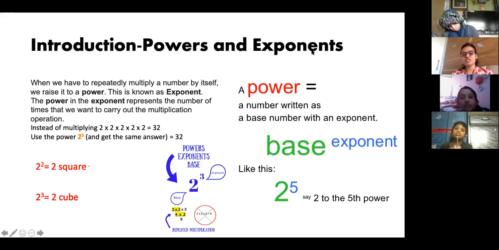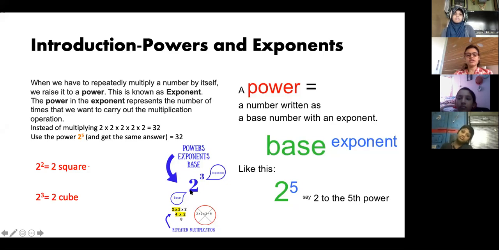Now, what is an exponent? Suppose I'm writing 2 raised to 5. This 2 is called the base, and this 5 is called the exponent, or radical also it is called. Always remember this. And how do we say 2 raised to 5? You will say 2 raised to 5, or 2 to the 5th power.